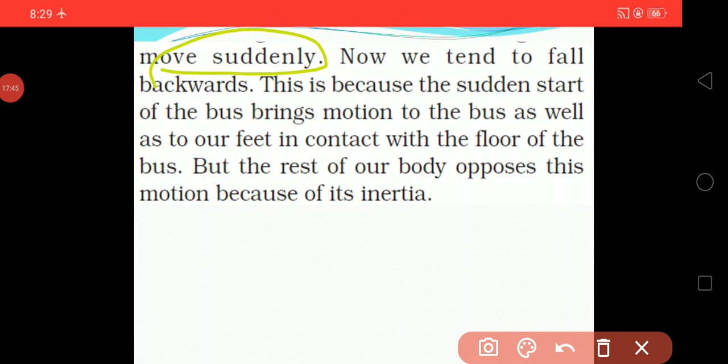If we are standing in a bus and the bus suddenly starts moving, what will be seen? We tend to fall backward. When the bus suddenly gets started, a force will be exerted backward.